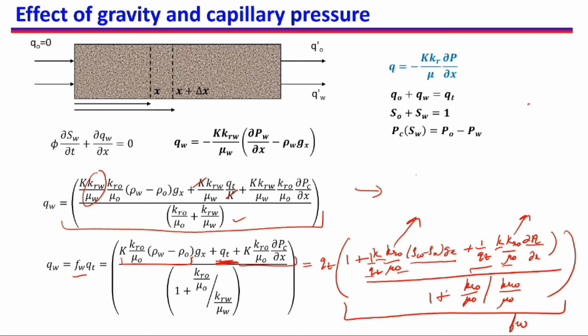So that means we can find SW in terms of X and T, or at any X and T we will be able to find SW using this mass balance equation and given some boundary conditions. So the solution of these equations we will do in the next video.